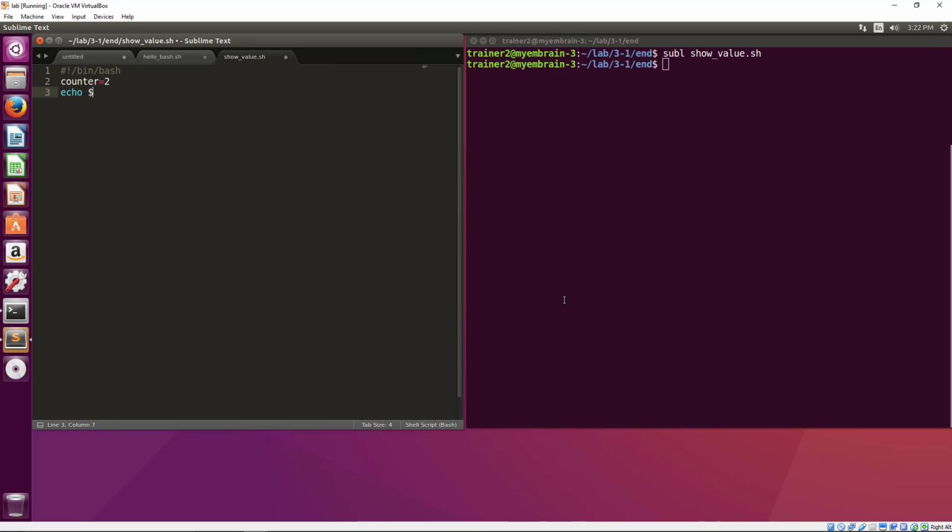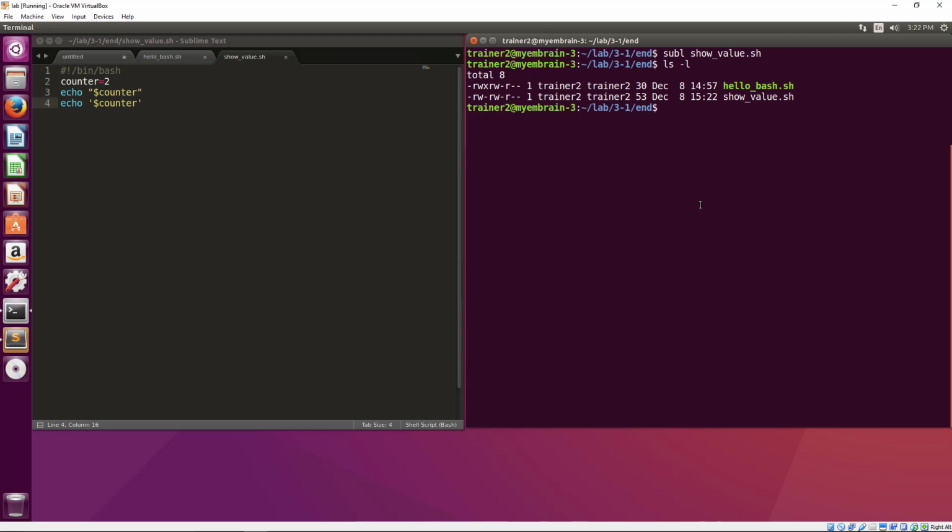it's an echo $counter, and then echo, but this time we use a single quote, not double quote like the line above it. And save the file. Now go into our terminal, we say ls -l. We can see that one is green and the other one is white, and we know the reason why they have different color, right? Because here the executable bit is not set in the second file.